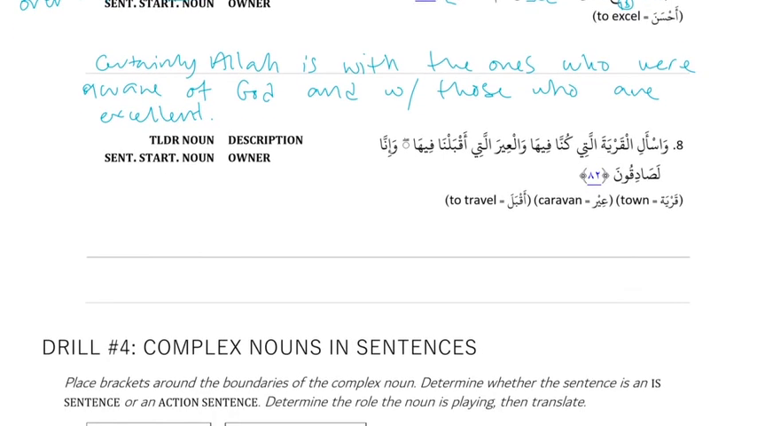And then last one. واسأل القرية التي كنا فيها والعير التي أقبلنا فيها وإنا لصادقون. So our complex nouns. We have two. التي كنا فيها. And then it stops there because the connector wa can't be connecting to anything that's inside of the complex noun. Because there's no noun for it to connect to. So it must connect to a noun that came earlier. And then التي أقبلنا فيها is the second complex noun. And it's the whole thing because it's doer, action, and TLDR. They're both doer, action, TLDR.